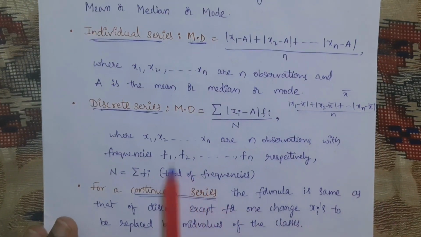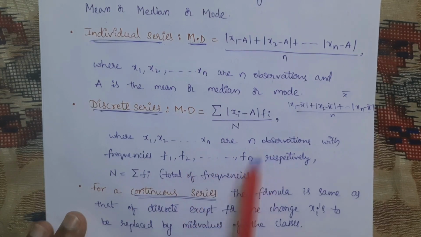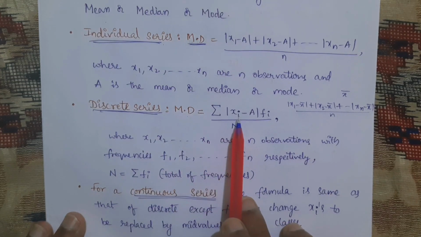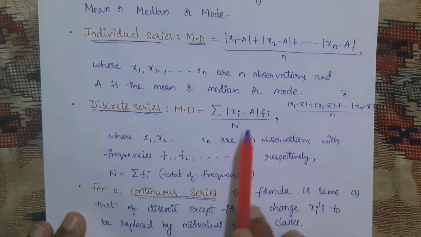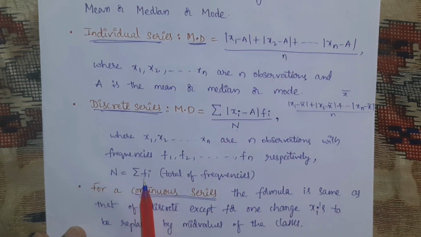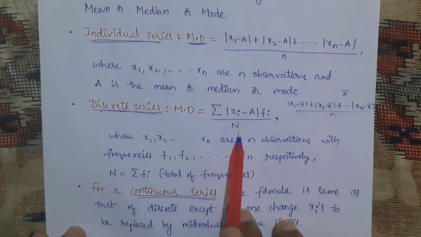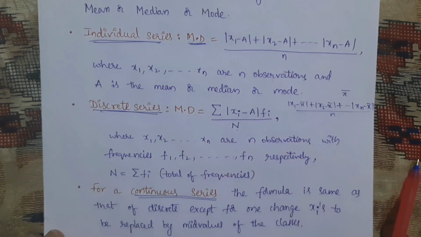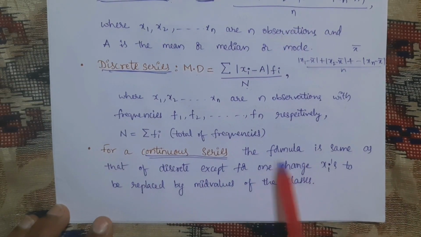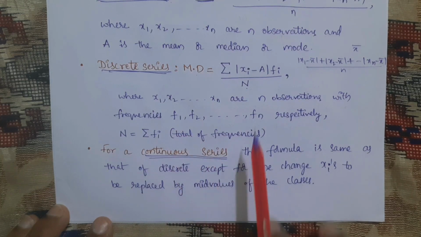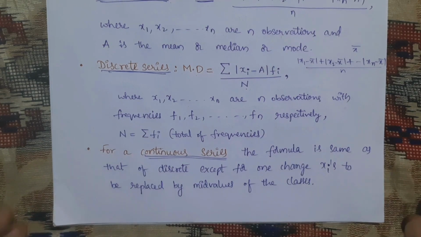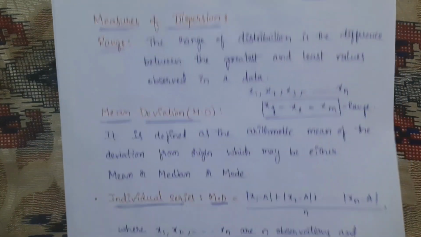A discrete series is one where they give observations and also frequencies. In that case the mean deviation formula is sigma of modulus of xi minus A into fi, divided by capital N, where capital N is sigma fi, the sum of all the frequencies, that is, the total of frequencies. Next, for a continuous series, the formula is the same as the discrete except for one change: instead of the x's, they are replaced by the mid values of the classes. Okay, this is about mean deviation.